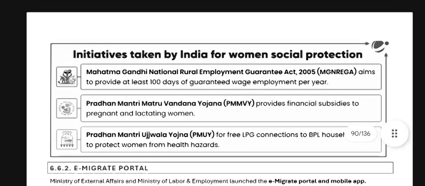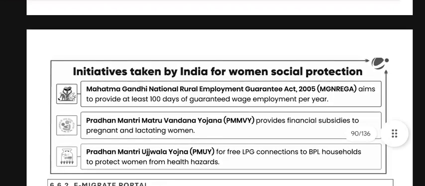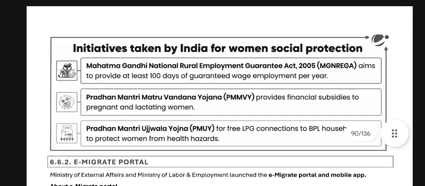Initiatives taken by India for women's social protection: MGNREGA, Pradhan Mantri Matru Vandana Yojana, and Pradhan Mantri Ujjwala Yojana, providing LPG connections to BPL households.